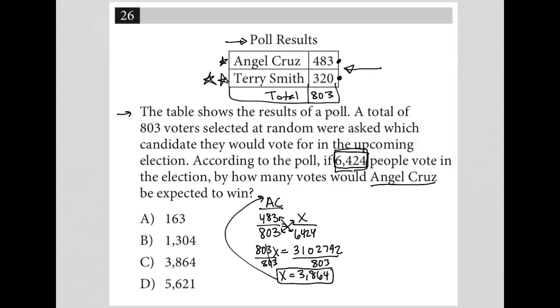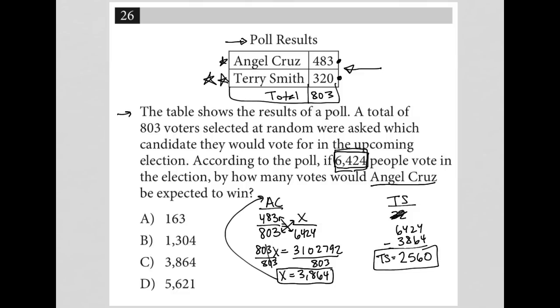Okay, let's do the exact same thing for Terry Smith. Terry Smith received 320 votes. Actually, it's an easier way to do it. We know there's a total of 6,424 people. We're saying that 3,864 of them we'd expect to vote for Angel Cruz, which means the remaining people should vote for Terry Smith. 6424 minus 3864 gives me 2,560 votes for Terry Smith. So TS is equal to that number.